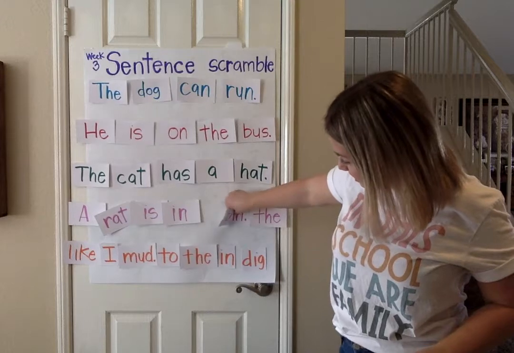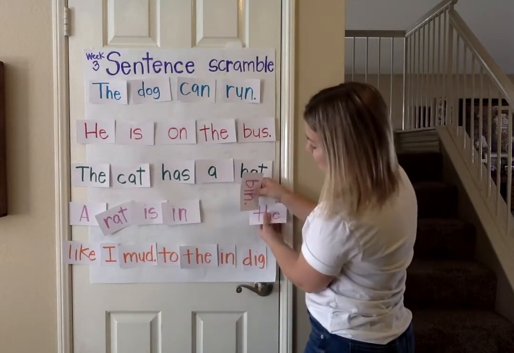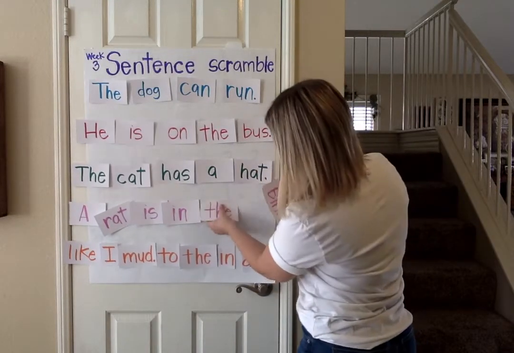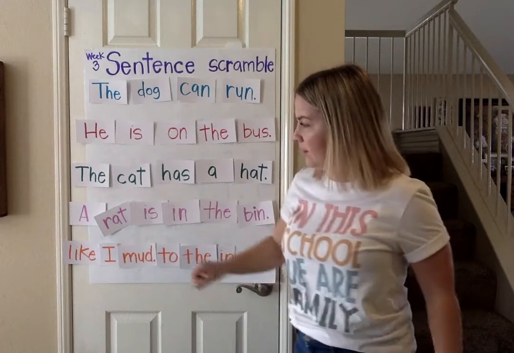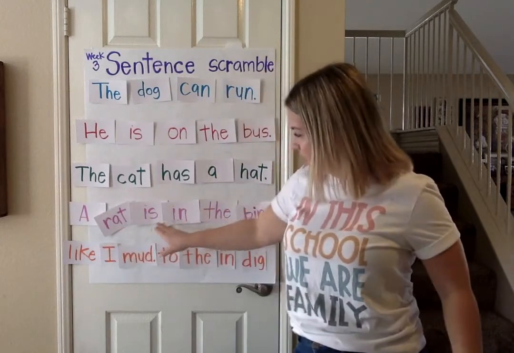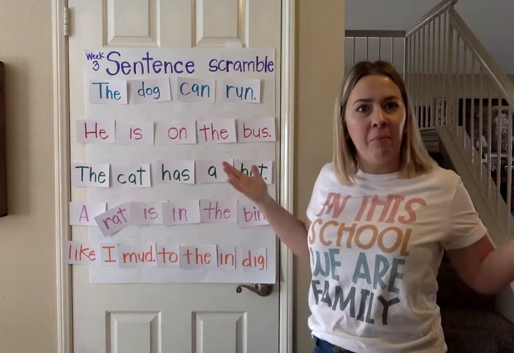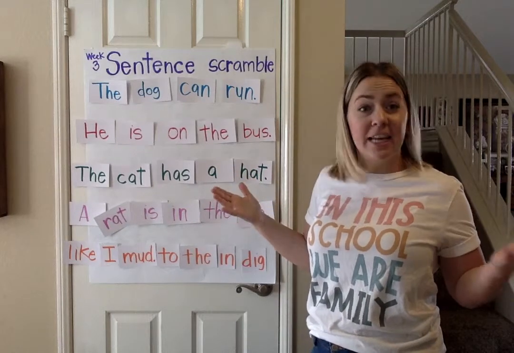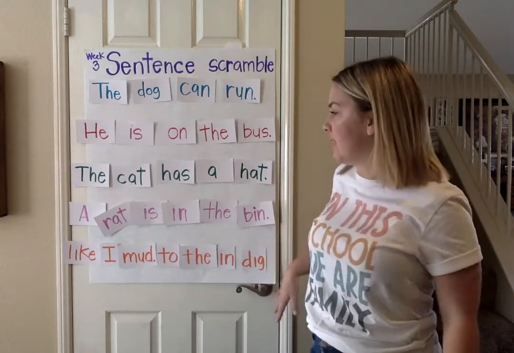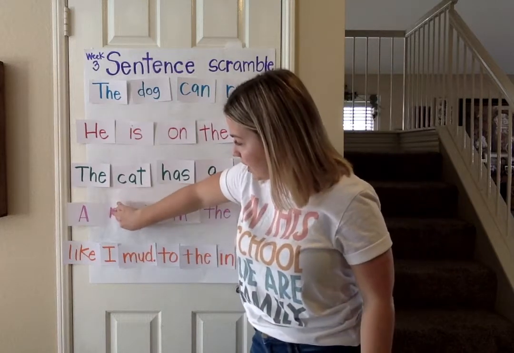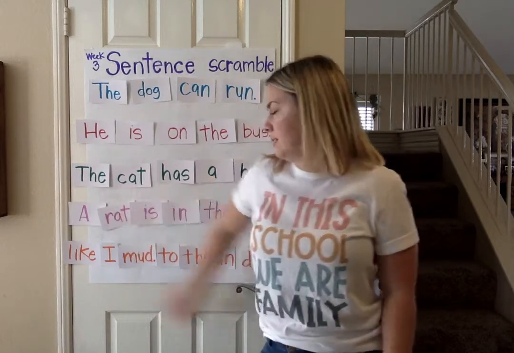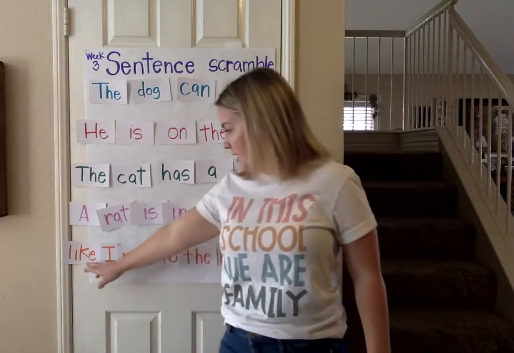So we have to switch this up so that it's on the end, and then let's see if it makes sense, okay? Okay, ready? A rat is in the bin. Makes sense to me. Okay, so write that one down. And then we have our last one. The last one. Okay, ready?